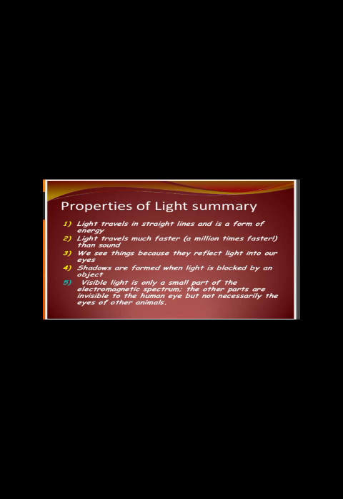Now here we have a little summary of the properties of light which we discussed in this presentation. Light travels in a straight line and it is a form of energy. Light travels much faster than sound. We can see things because they reflect light into our eyes. Shadows are formed when light is blocked by an object. Visible light is only a small part of the electromagnetic spectrum. This is what we didn't discuss in this presentation, but we are going to discuss it later on.